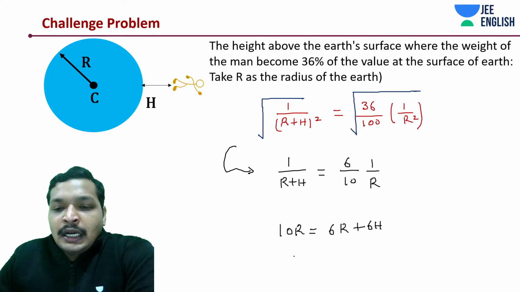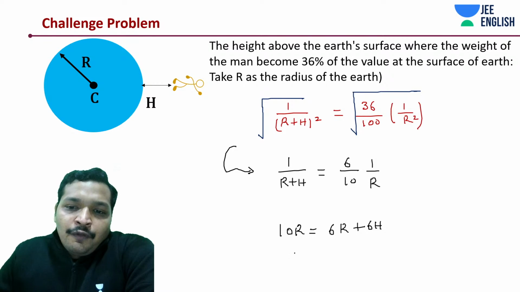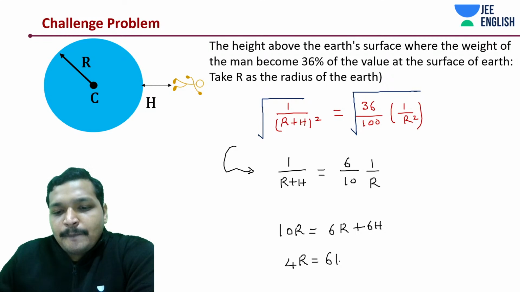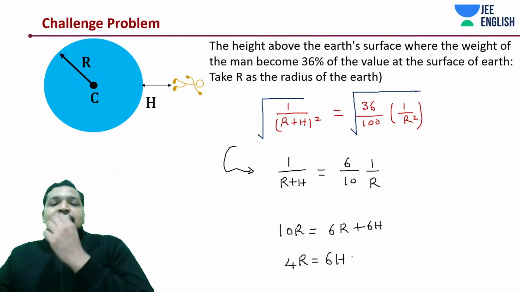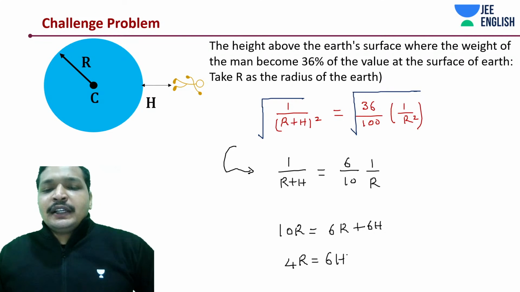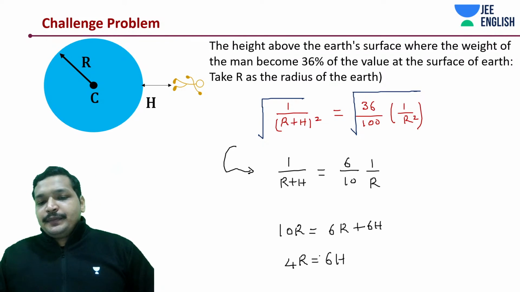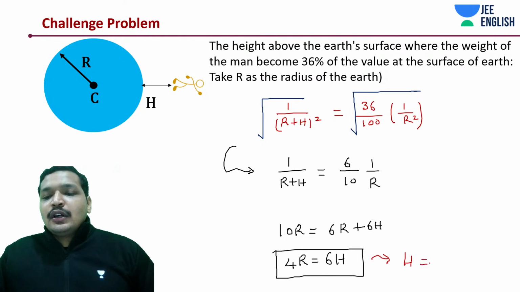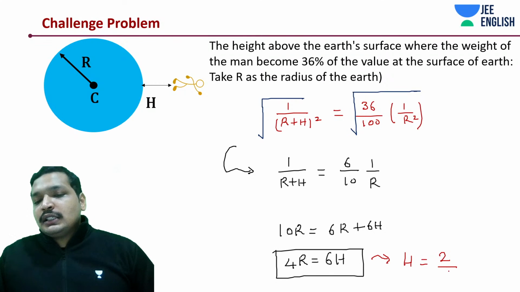So 4R is equal to 6H, which translates to H being 2 by 3rd of R. Finally, this would be given out. Okay, this is just simplification. It says that the height is equal to 2 by 3 R.